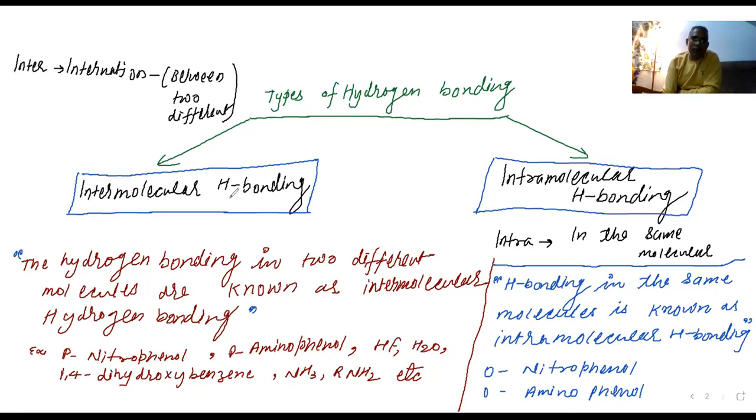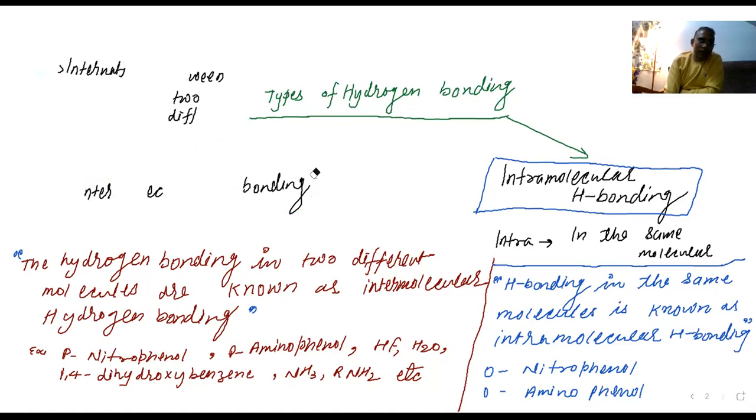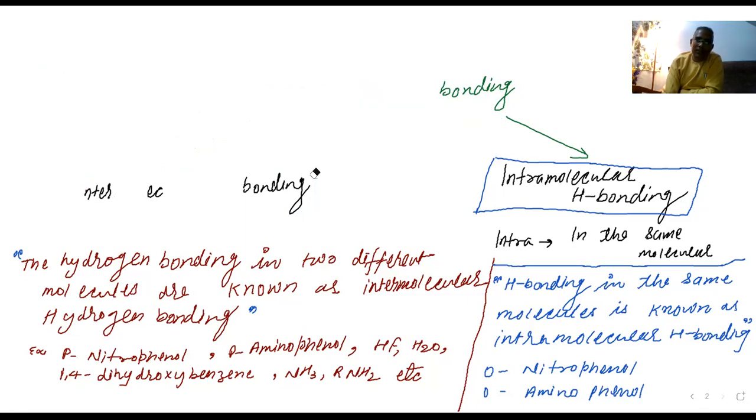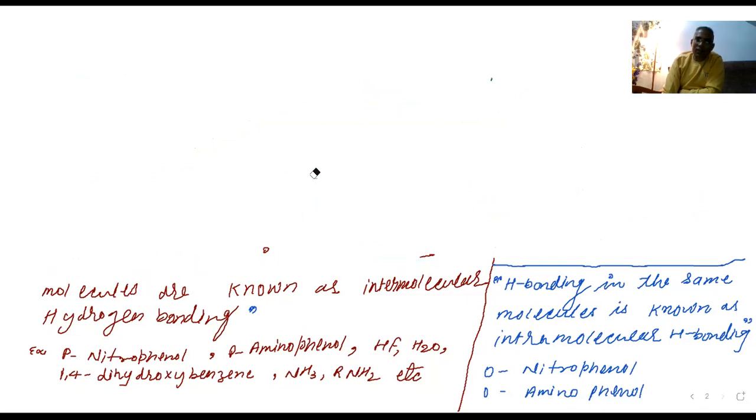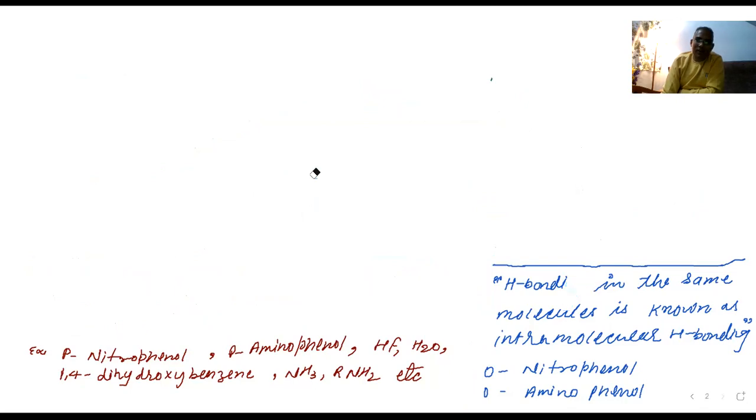So we are going to study the examples of it. Whatever examples we wrote now, let us see how they are intramolecular or intermolecular. Have you heard about IUPAC nomenclature? Not yet done. So these compounds you may be hearing for the first time, that is orthonitrophenol or paranitrophenol.